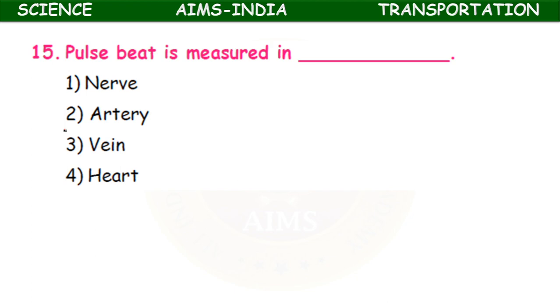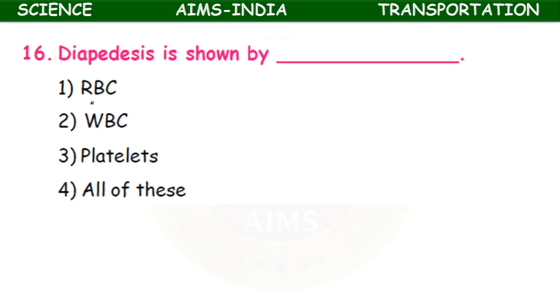Pulse beat is measured in nerve, artery, vein, heart. It is measured in the artery near the wrist region, isn't it?